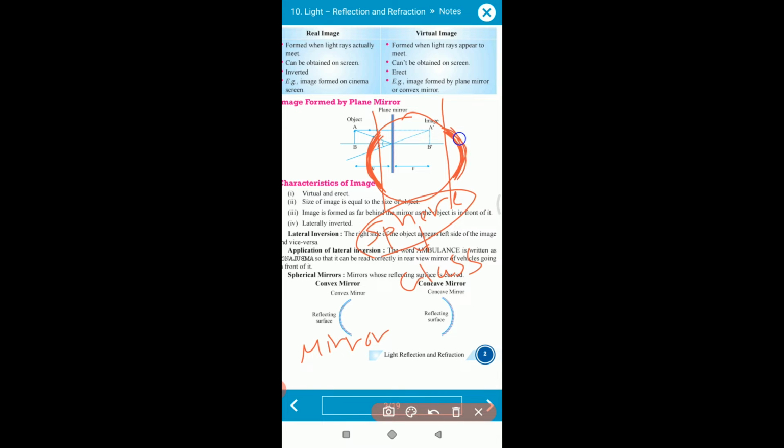When we cut a sphere from either side, the obtained shape is called a spherical mirror. Clear? Understood? Just go through the spherical mirrors only. I will explain all these phenomena after this session.